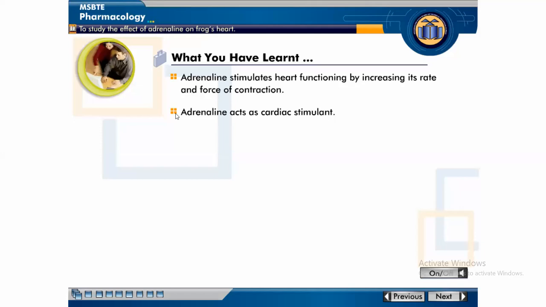Heart rate is termed positive if there is an increase in heart rate. Another term is chronotropic, and for force of contraction it is inotropic. Adrenaline acts as a cardiac stimulant, and it is also used in treatment of bradycardia. If there is a decrease in heart rate, then adrenaline acts by increasing the heart rate. That is, it shows positive chronotropic effect.